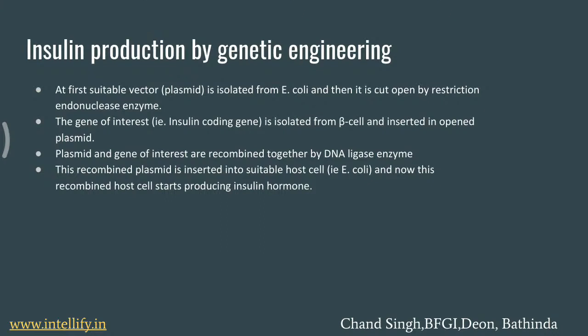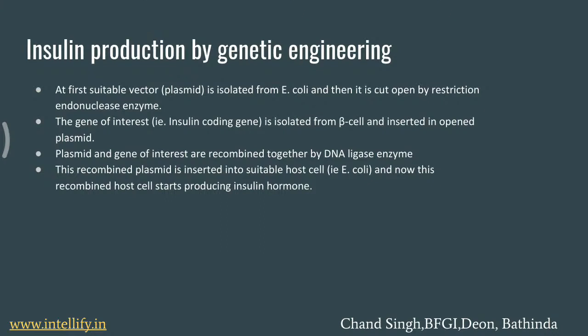Then we have a gene of interest. Gene of interest means the gene that produces insulin, and we have to transmit this gene into the vector. So we isolate this gene from the beta cells and insert it into the plasmid where we have made a cut with the restriction enzyme.